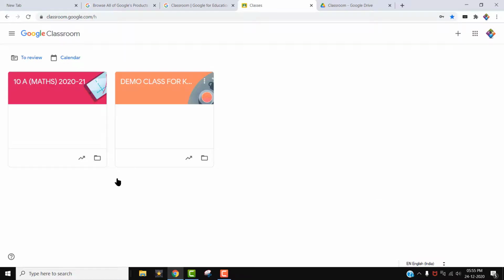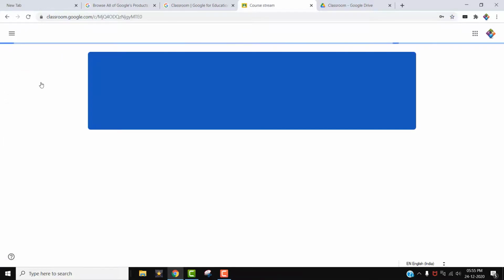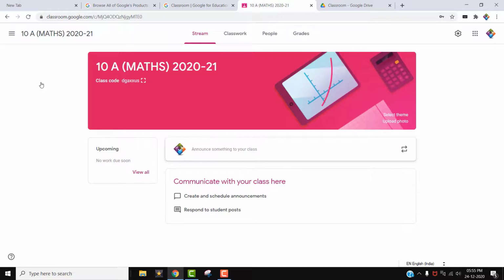So we are going to add the children to one of these classes. I am opening the 10A Maths 2021 classroom by clicking here. So now the classroom is opened. The name which you can see as a ribbon, on top you can see as a banner, is the classroom name. Okay, we have given the name 10A Maths 2021. That name you can see in the ribbon on the top of this page. This is the main page of that classroom.